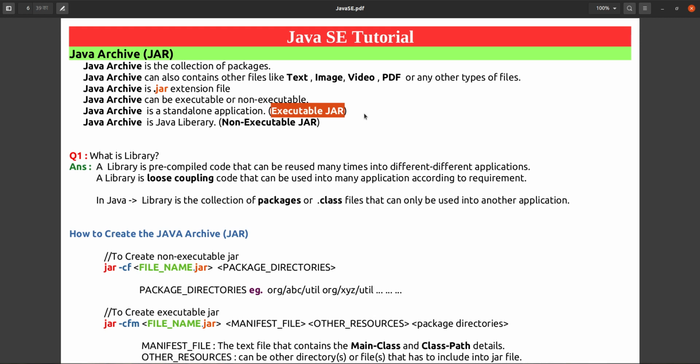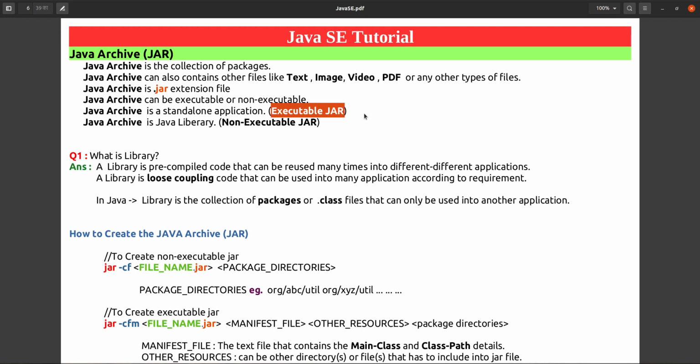Whatever you want you can give as the class name, but if any class has a main method, any starting point, you can specify that main class in the manifest file, and you can make the .jar file an executable archive.